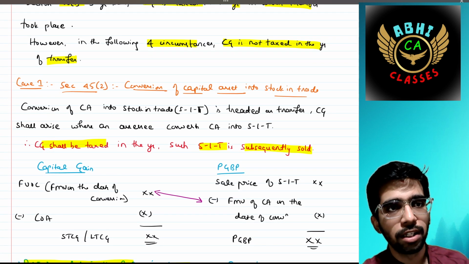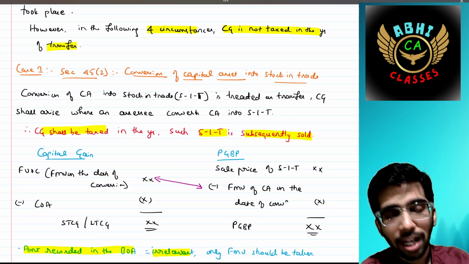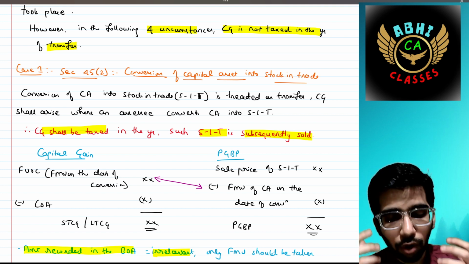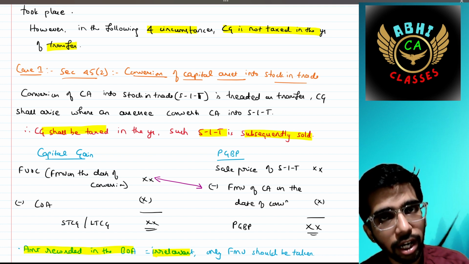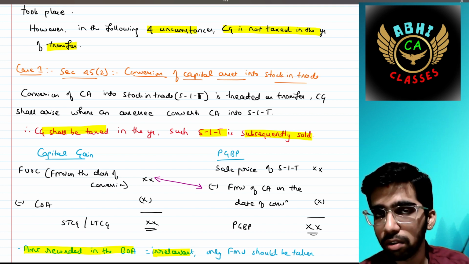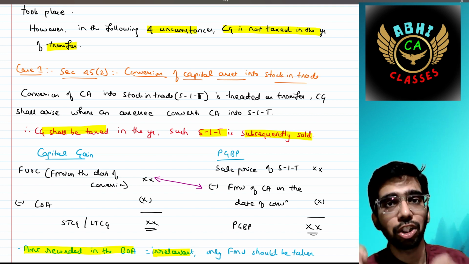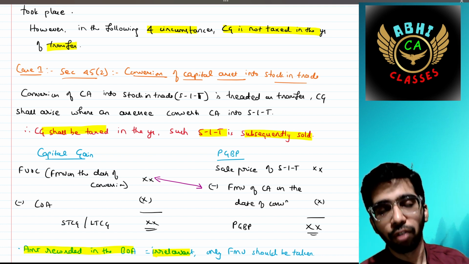Number 1, section 45 subsection 2, the conversion of capital asset into stock in trade. When you convert your capital asset into stock in trade, it is also treated as transfer, but the capital gain would be taxable in the year in which the stock in trade is further sold.